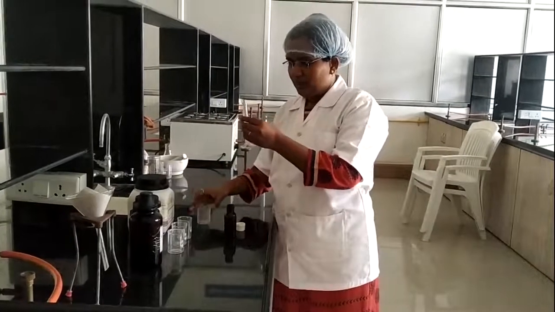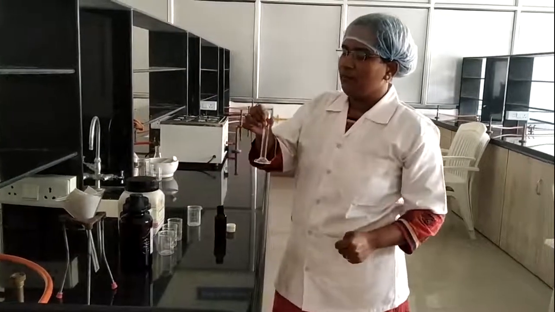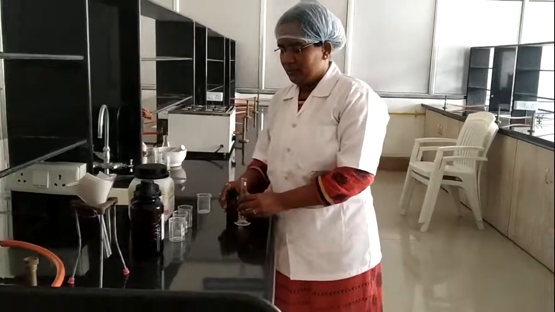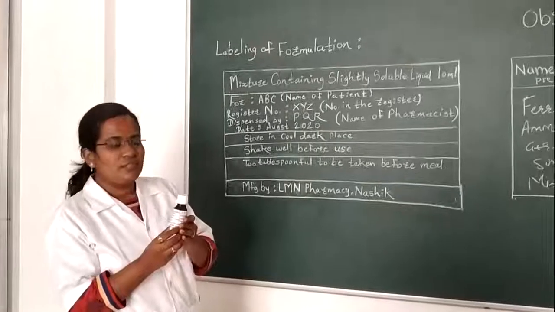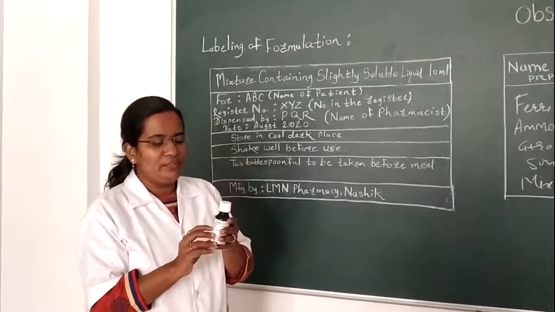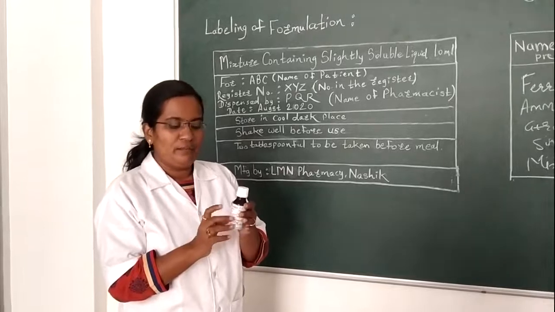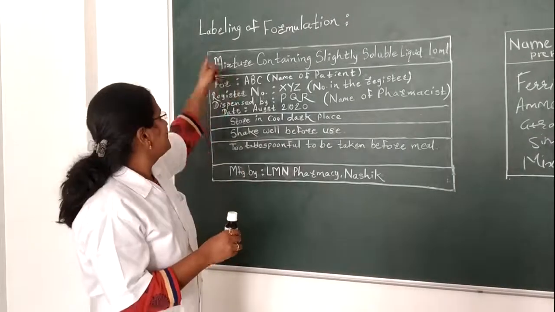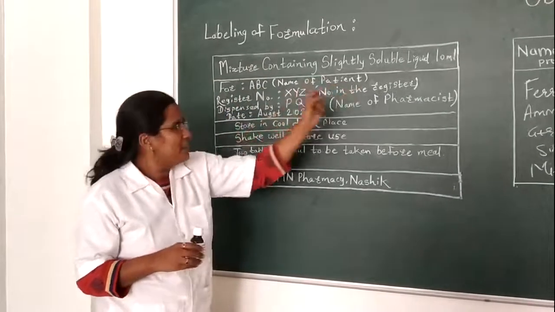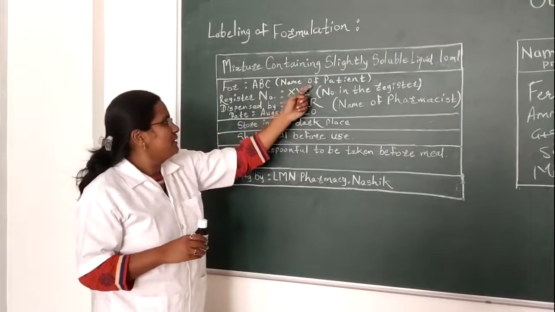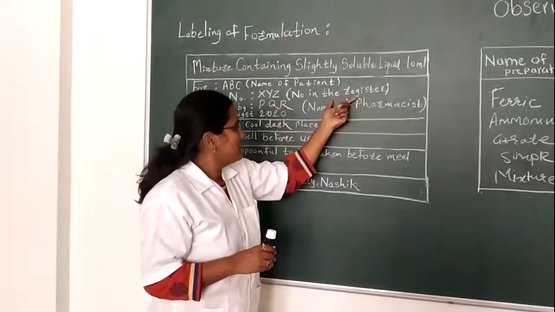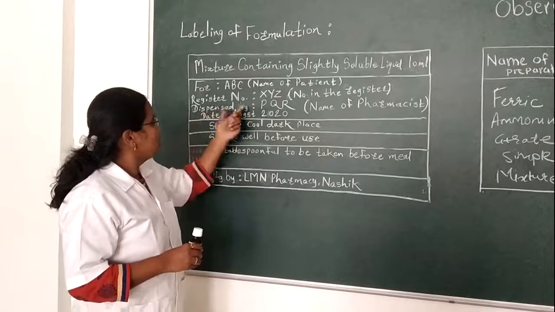After preparing the volume makeup for this preparation, we will fill it into a container and then proceed to the labeling part. Let's see the labeling of the formulation. Mixture containing slightly soluble liquid, 10 ml. For ABC, here the name of the patient is written, register number XYZ, which is the number given in the register, dispensed by PQR.